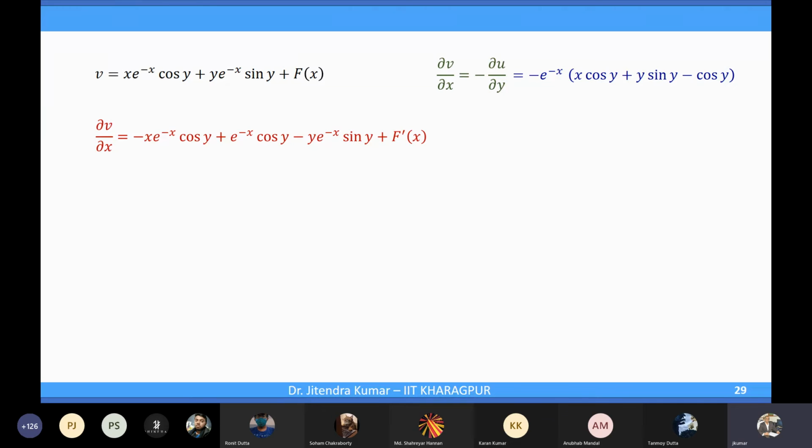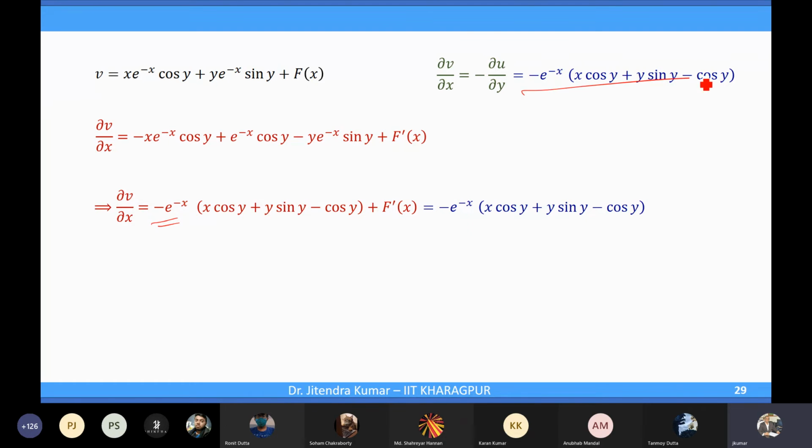Yes, sir. Okay. And then I think we have done a similar thing somewhere in two variable calculus, the exact differential equation. So ∂v/∂x is this one, which is equal to this minus e^(-x) x cos y. Now here you can cancel out. So x cos y is getting cancelled, y sin y is getting cancelled, cos y is getting cancelled.